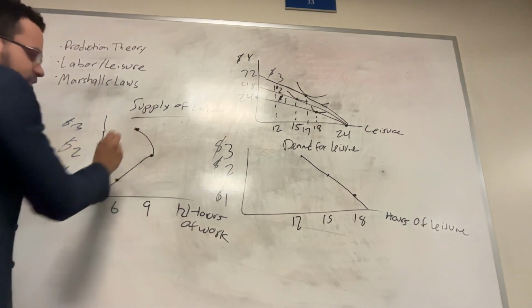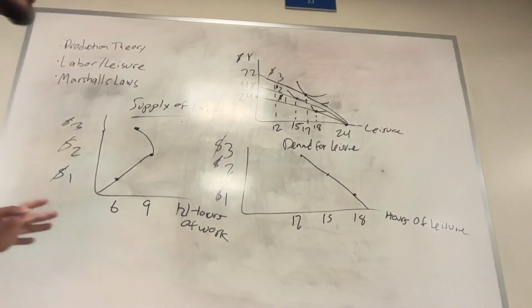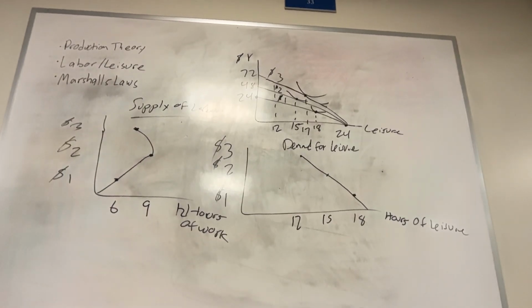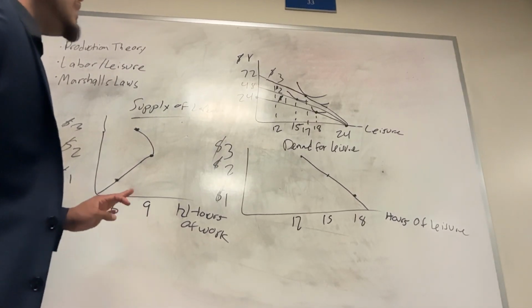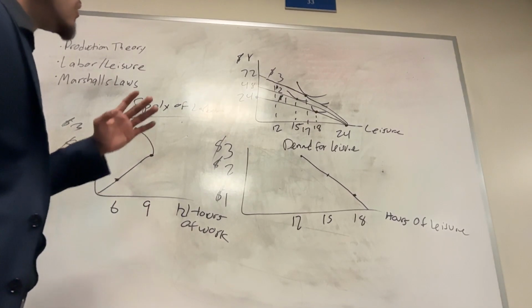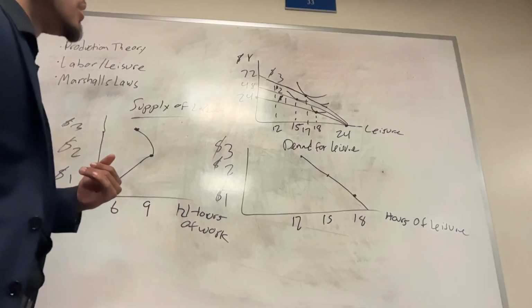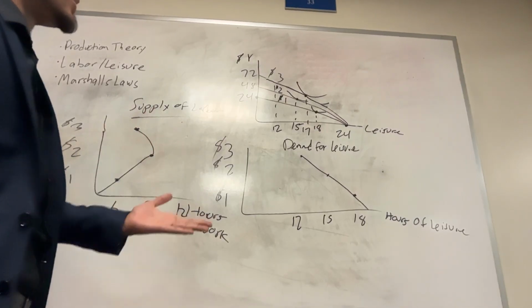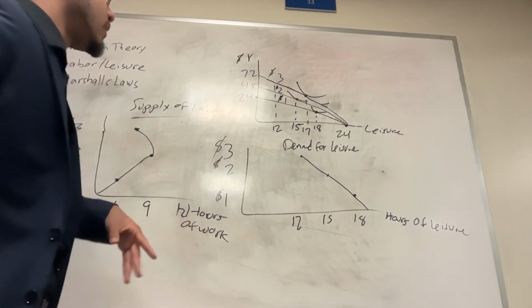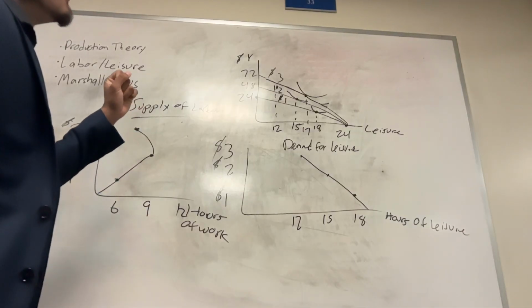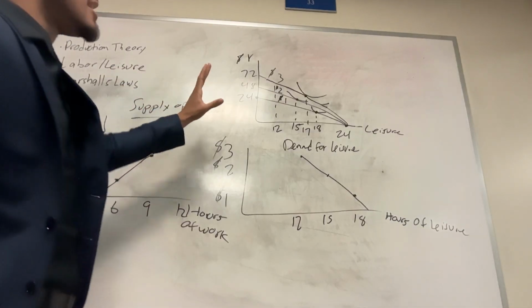So this is essentially what I'm trying to say: we have a backward bending labor supply curve because leisure became more attractive. We're willing to exchange some of the work hours that we were working before for more leisure, depending on consumer preferences, because we make more.